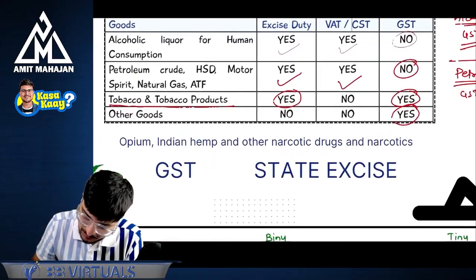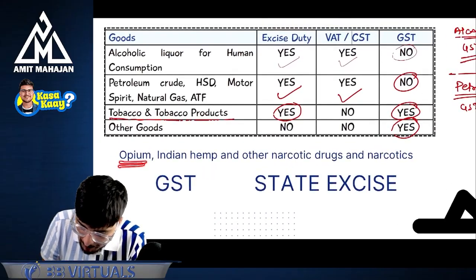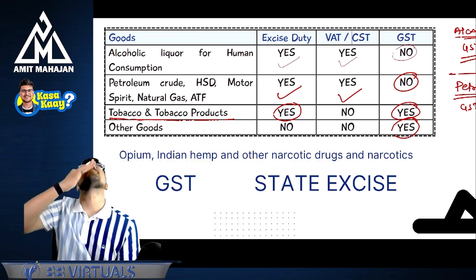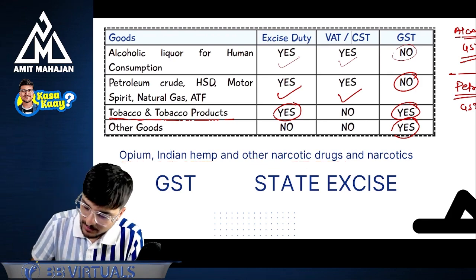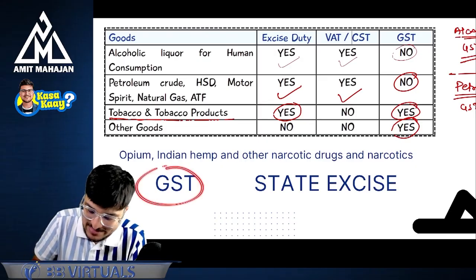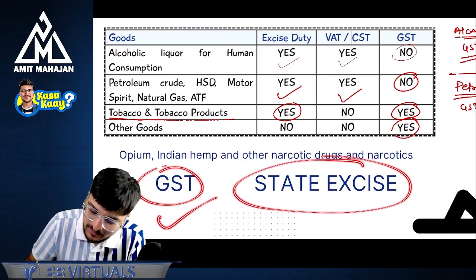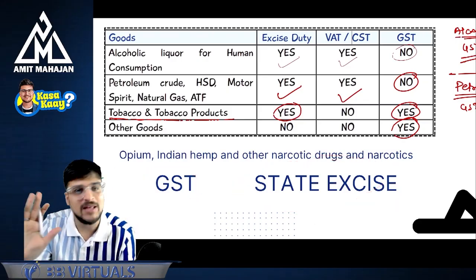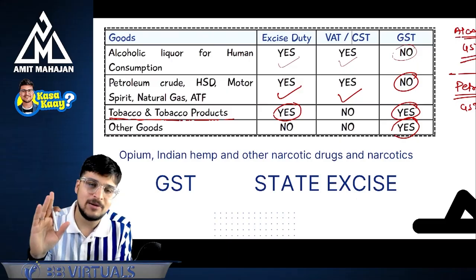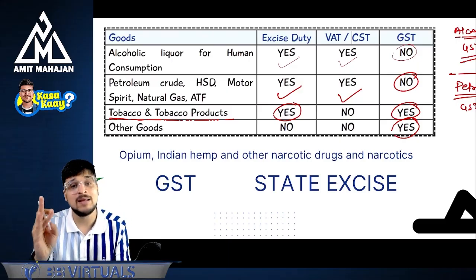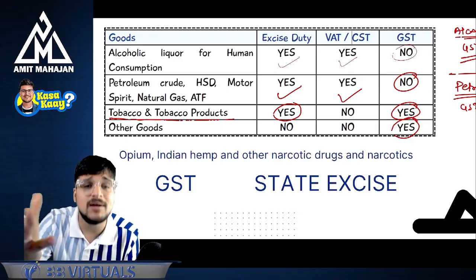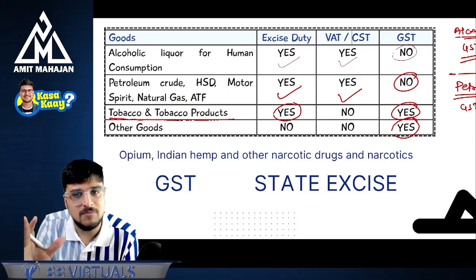Understanding? Okay. Opium, Indian hemp, other narcotic drugs, which is your favorite, right? You consume this, right? Okay. So on that, GST will be applicable, but along with that, state excise is also there. But since this is not allowed, this is illegal, it does not matter for the government.